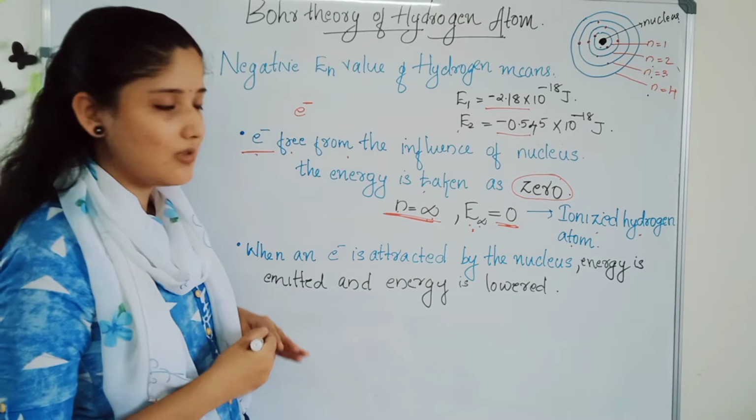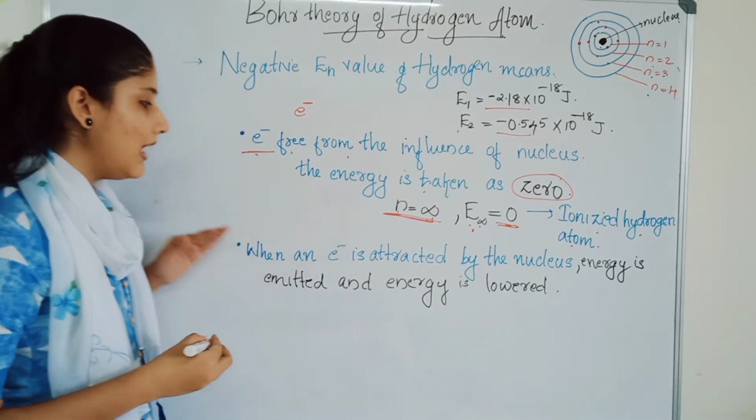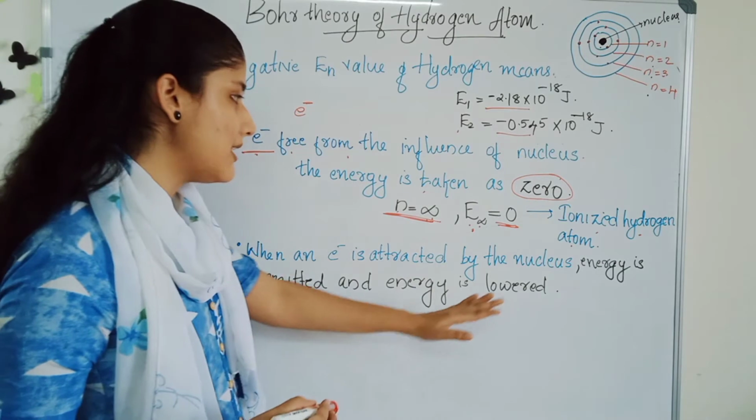That hypothetical state is considered the ionized hydrogen atom state. Then when the electron is under the influence of the nucleus, energy will be emitted.